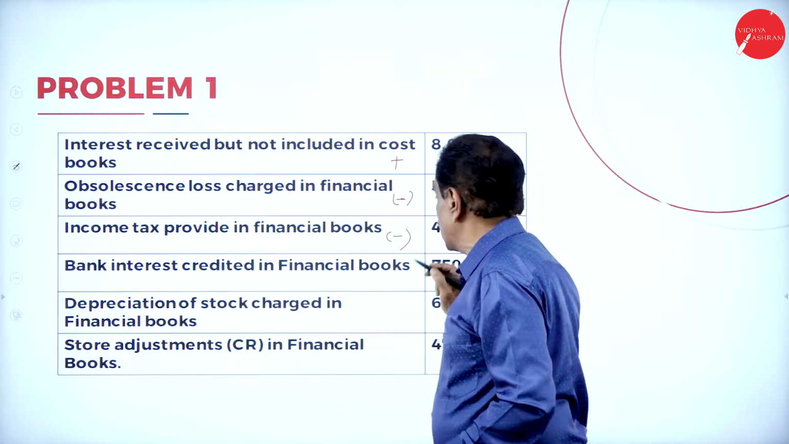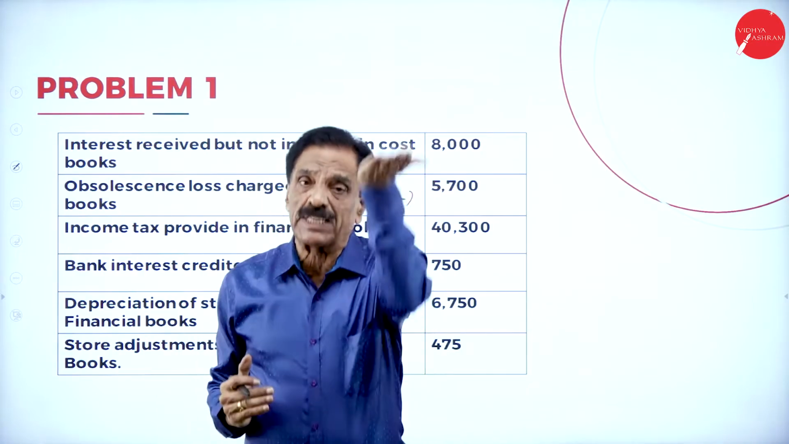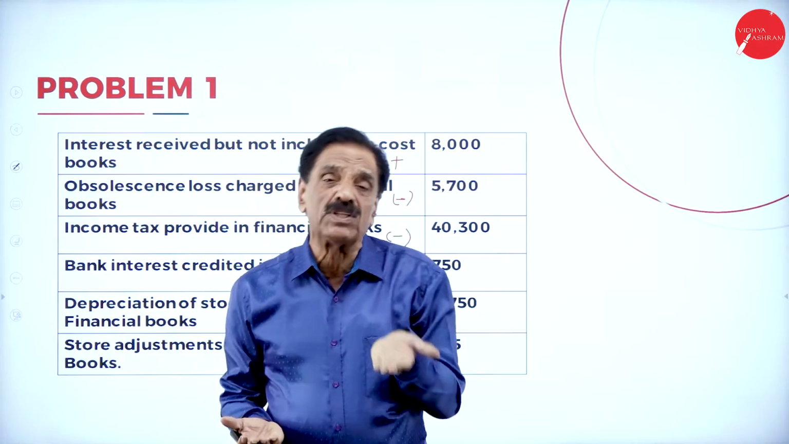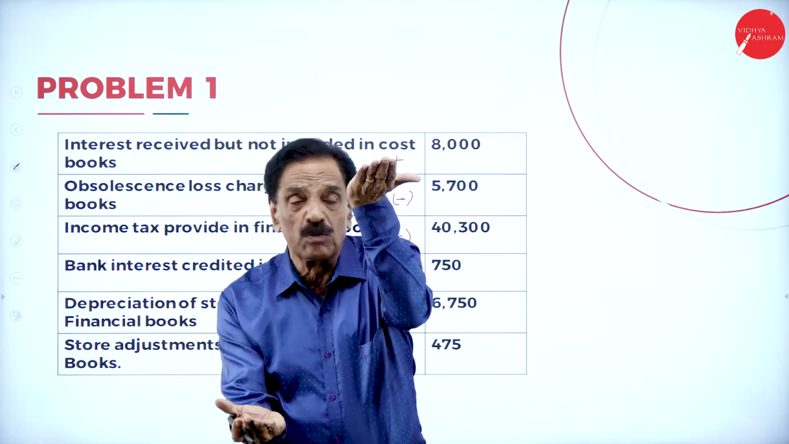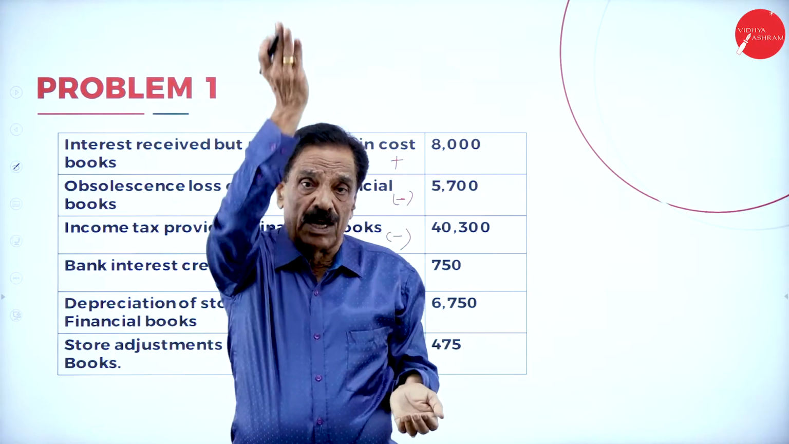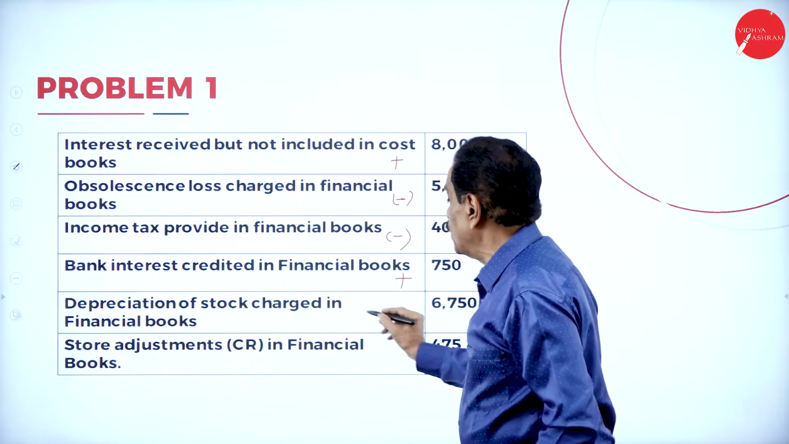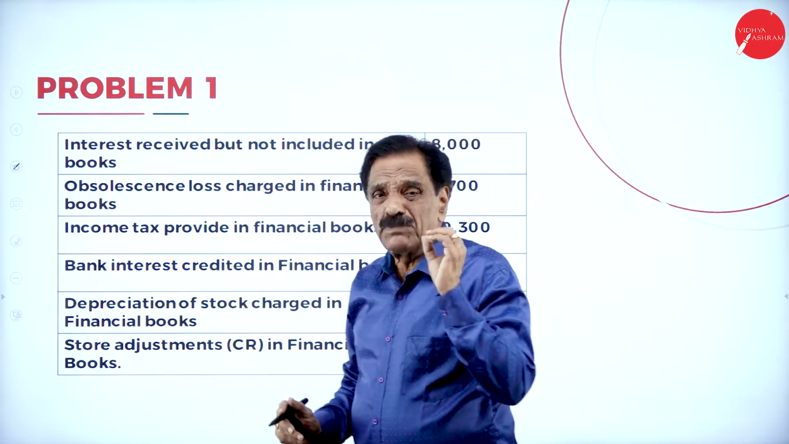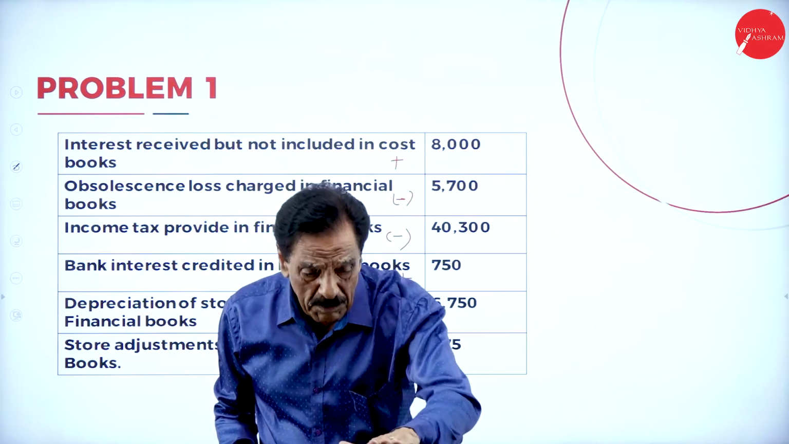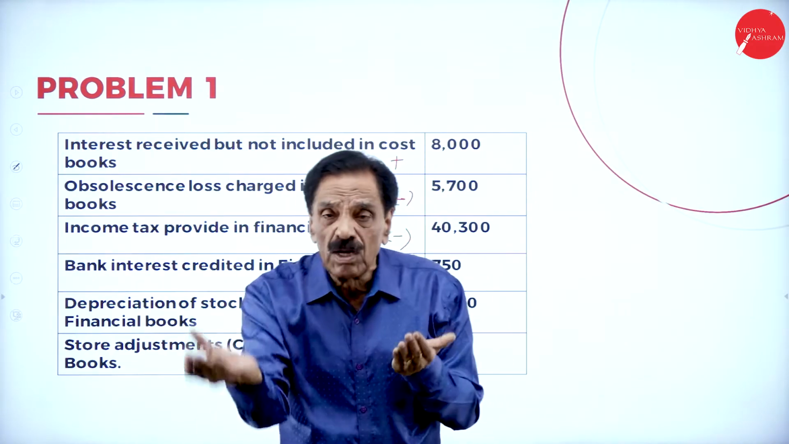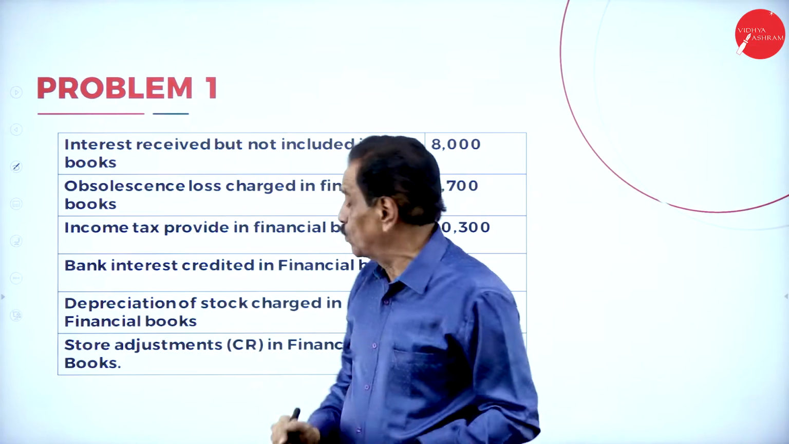Bank interest credited in the financial book. When any amount is credited in financial, your financial profit has been increased. No entry in the cost book. Which is showing more? Financial book is showing more, cost book showing less. To make equal, what to do? Increase your cost book. Depreciation of stock charged in the financial book. Some depreciation is there. You charged in the financial book. What will happen? Your profit will be reduced, but no entry in the cost book. Cost book shows more profit, financial shows less profit, reduce.